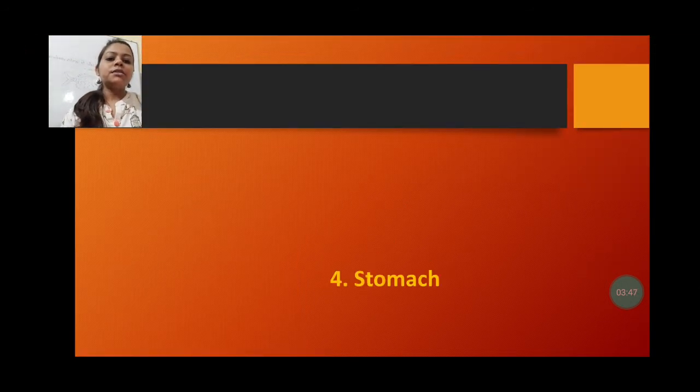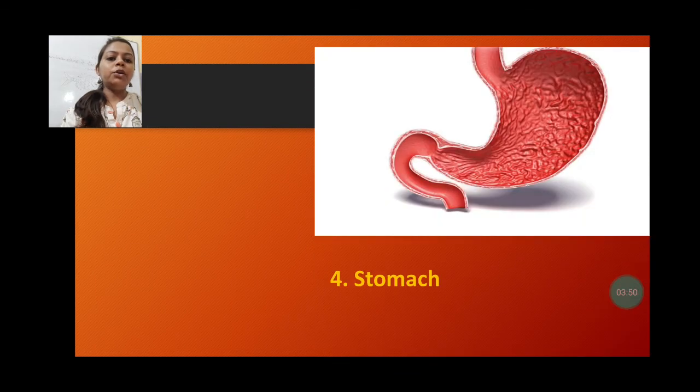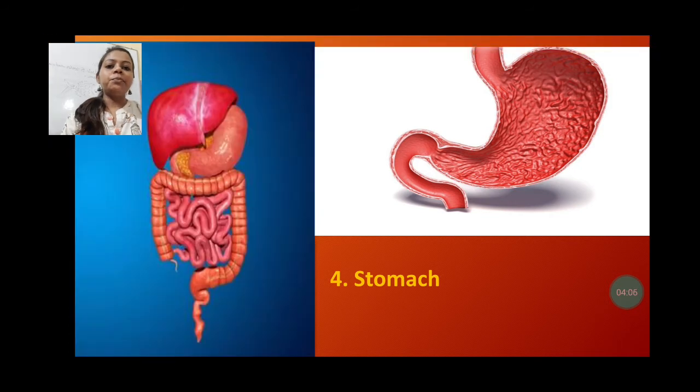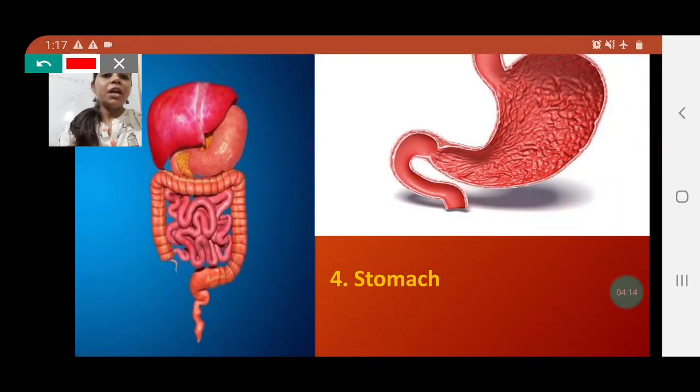Next we are going to discuss the stomach, a very important part of the digestive system. The stomach is shaped like a J, the way we write the letter J. This is a muscular bag, and it is present just near the liver. As you can see, this is the stomach, and it is like a J-shaped muscular bag. It keeps our food for 2 to 3 hours.